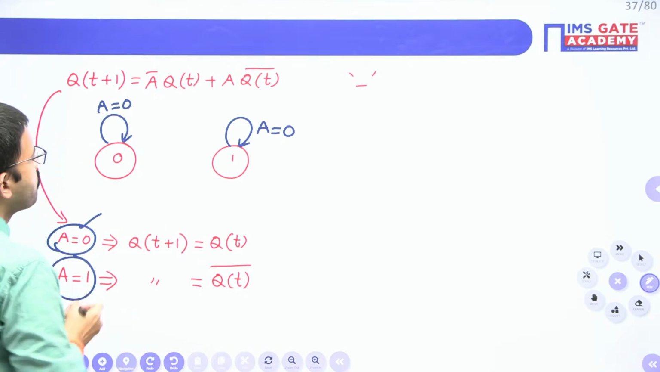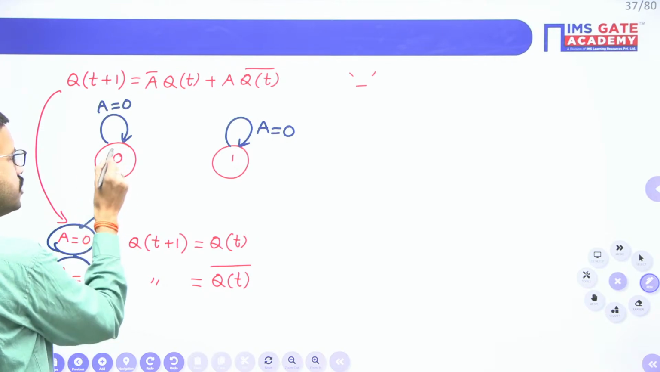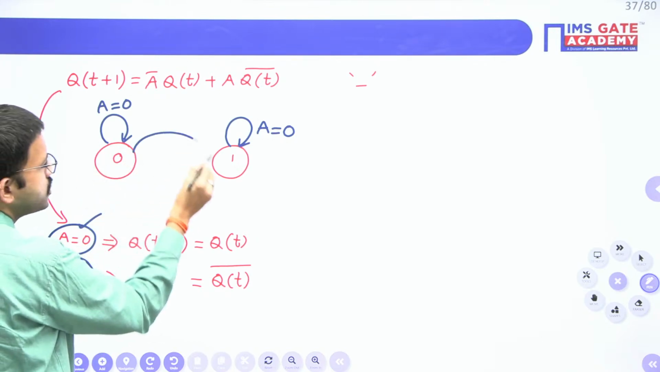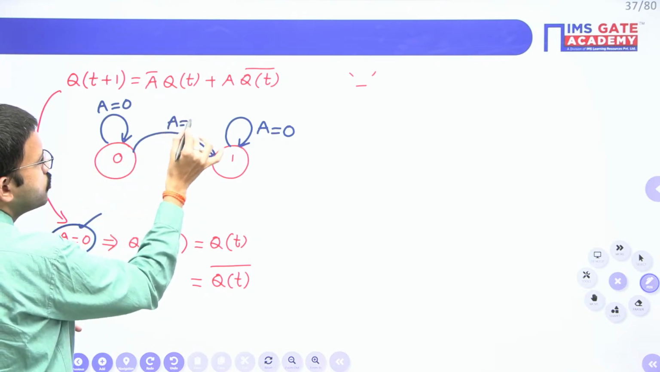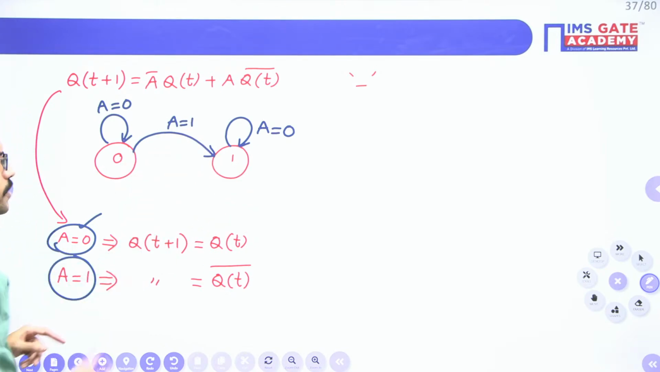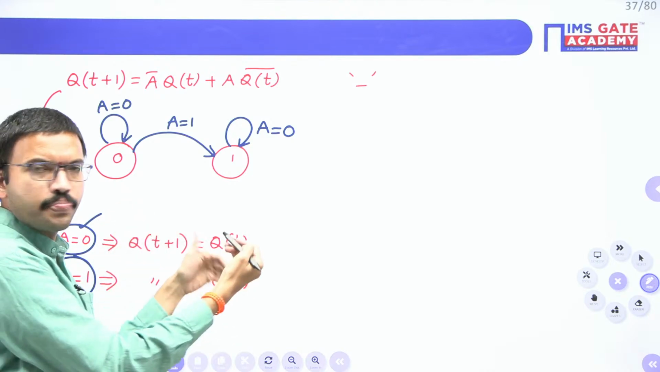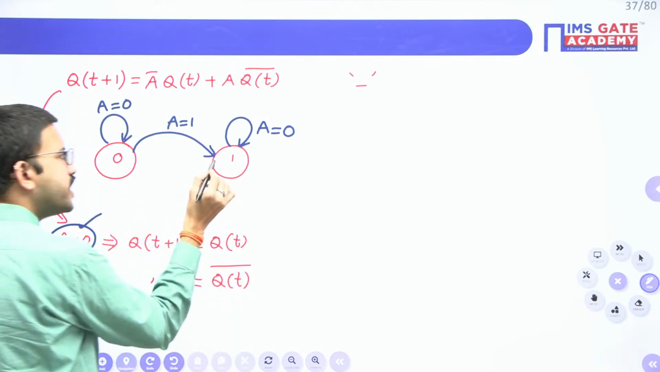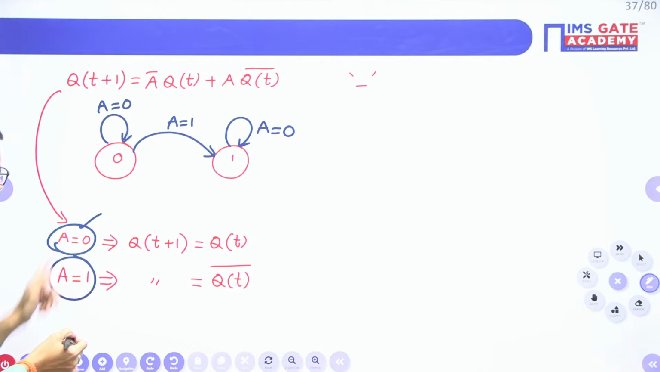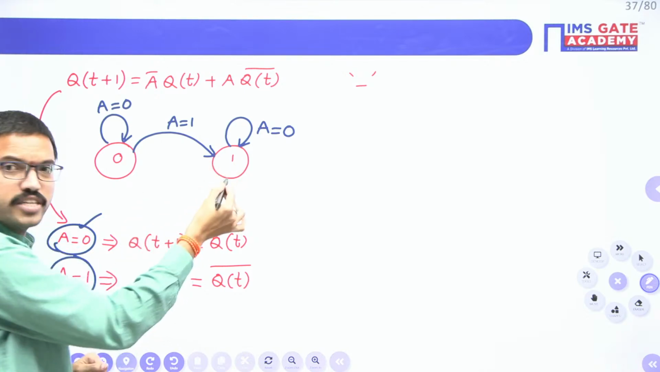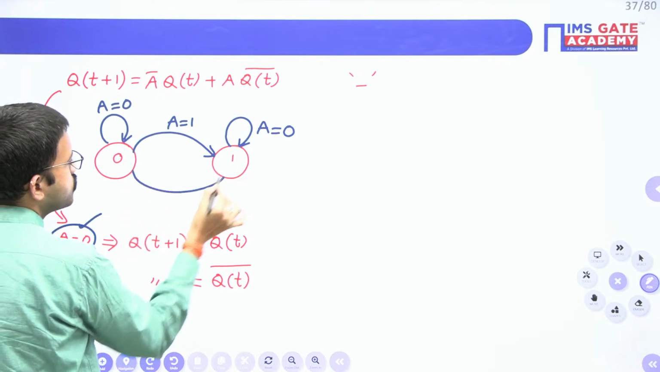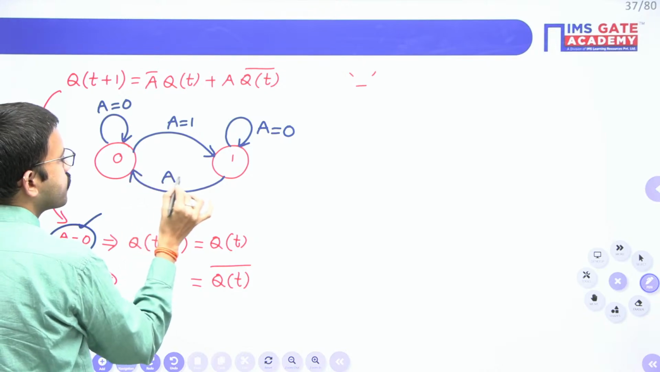So, for example, if you are currently at bit value 0, and you are giving A value as 1, then it will go to the next state. If you substitute Q value as 0, 0 bar is 1, right? Similarly, if you are currently at bit value 1, and you are giving A value as 1, the complement of 1 is 0. So this is the state diagram for the given circuit.